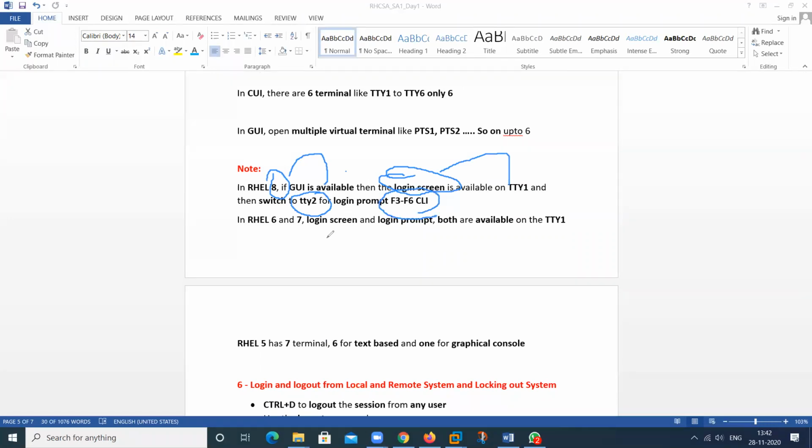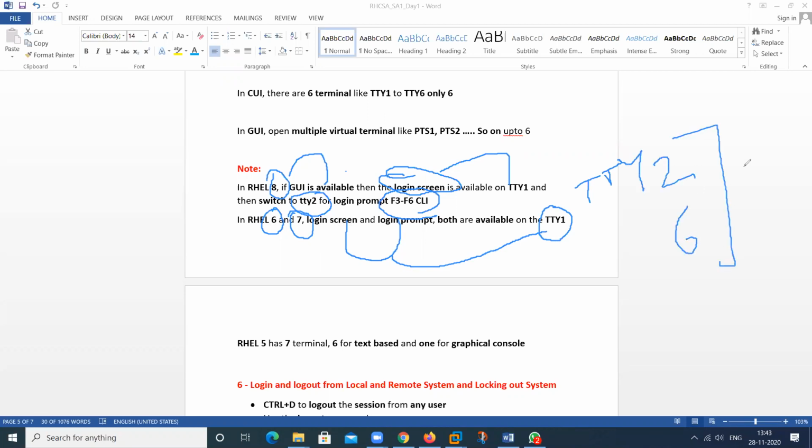But if we are using RHEL 6 and RHEL 7, both the login screen and login prompt are available on TTY1, and from TTY2 to TTY6 all CLI prompts will be available.